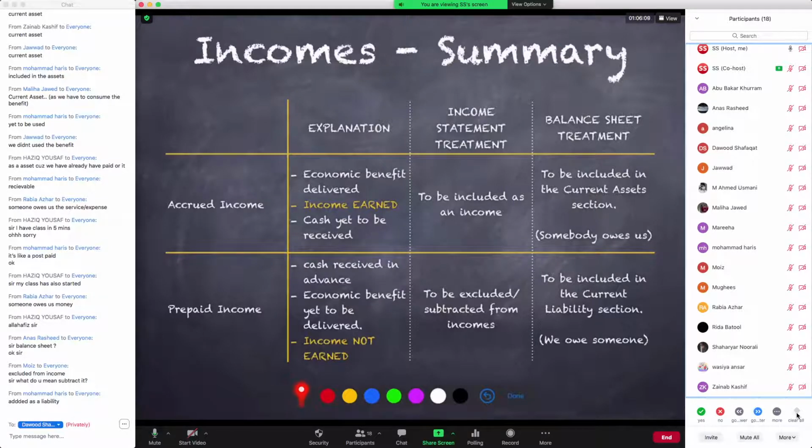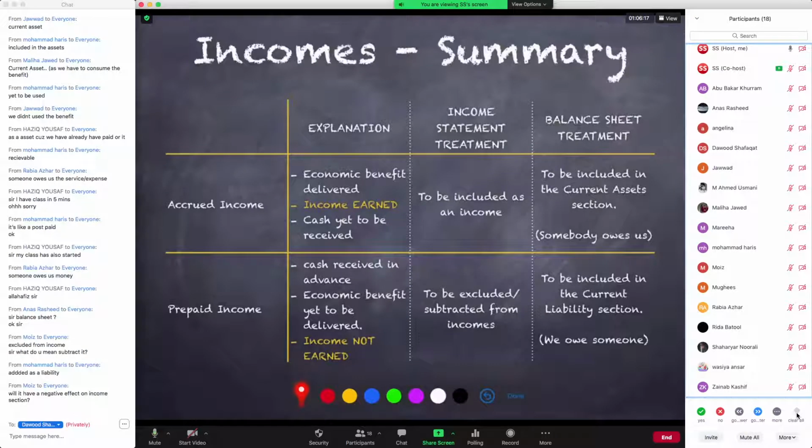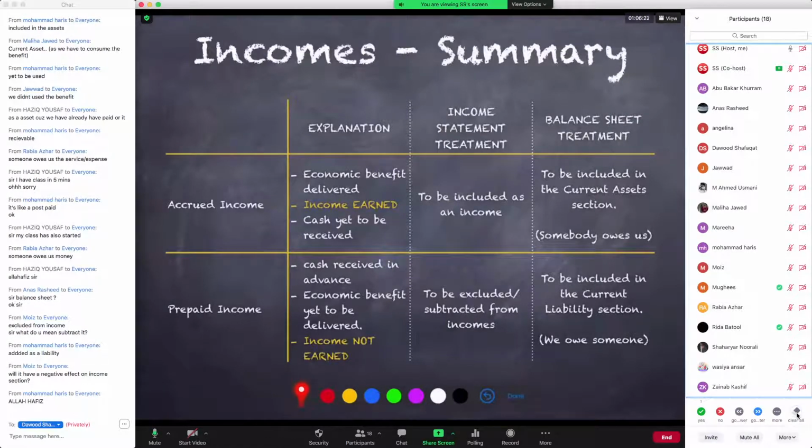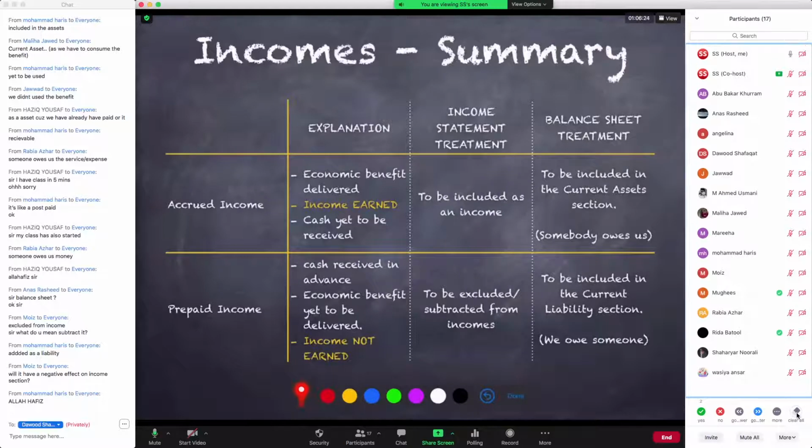So now our class is complete. If you agree with everything written on the screen right now, you see the screen right now. If everything is fine, will it have a negative effect on the income section? Yes, of course, Moise, it will have a negative effect. और ये negative effect का मतलब ये कि आप अपनी income में से उसको subtract करेंगे. As you see over here it says to be excluded or to be subtracted. It means the same thing. Excluding something means existing value में से आप उसको subtract कर देंगे, right?